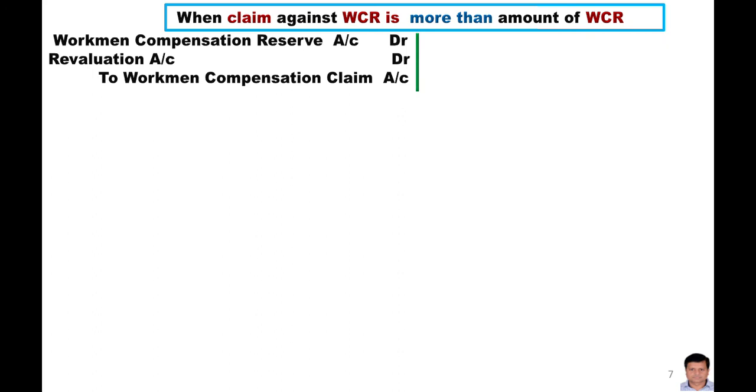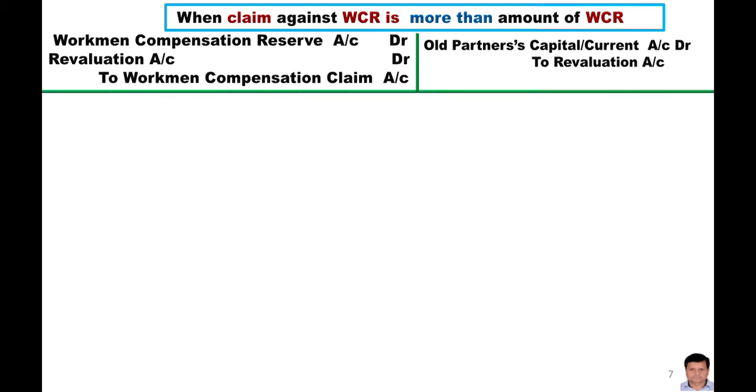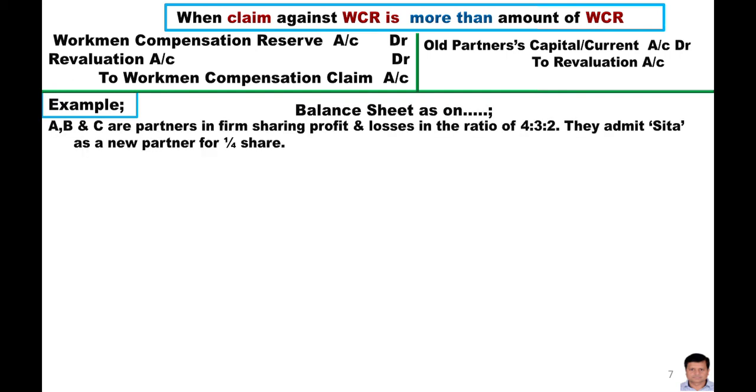And this revaluation account means the excess loss will also be shared by the old partners in their old profit sharing ratio. Now this can also be understood with the given example. A, B and C are partners in a firm. Now they have admitted Sita as a new partner. So this is the case of the admission of a new partner.